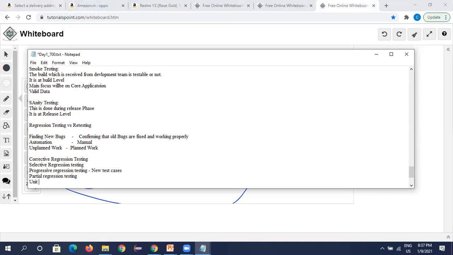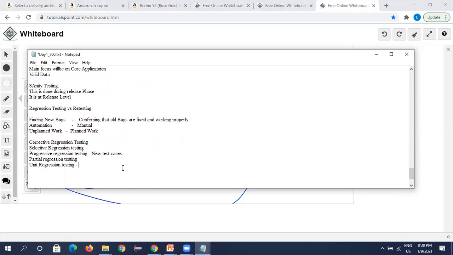The last one is unit regression testing. Unit regression testing means we test a particular unit, a particular module of the application, and while doing this module we block all other things, meaning the remaining things should not come into the picture. Okay. So these are the 5 types of regression testing.